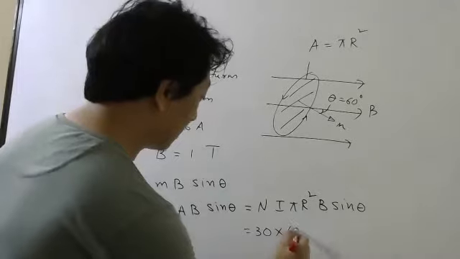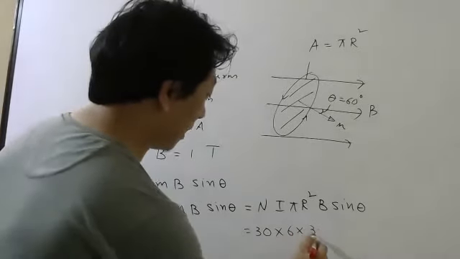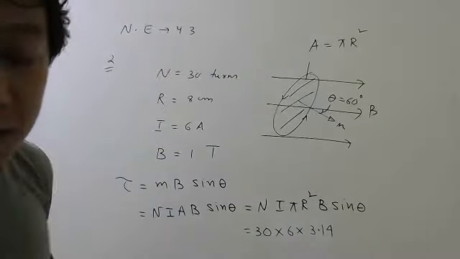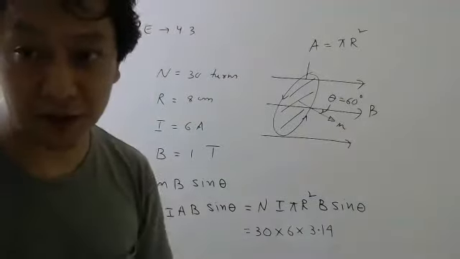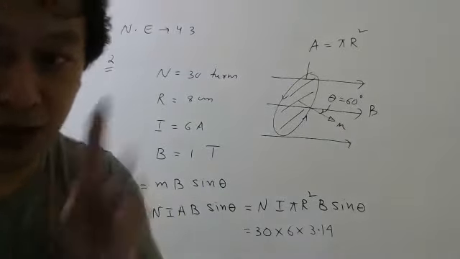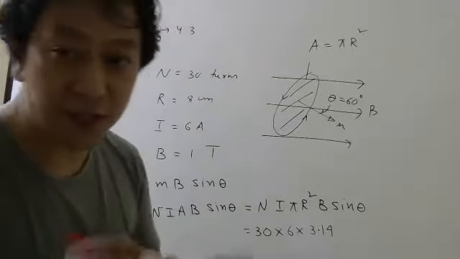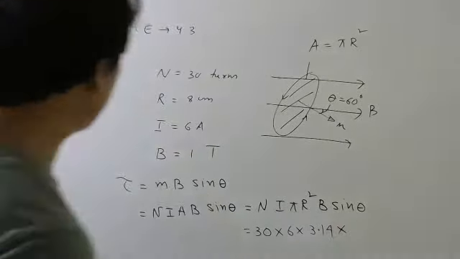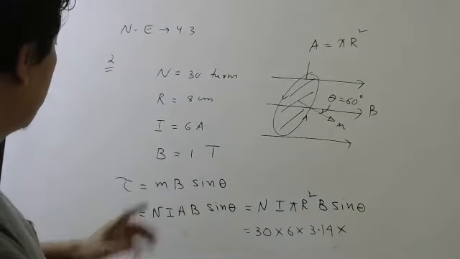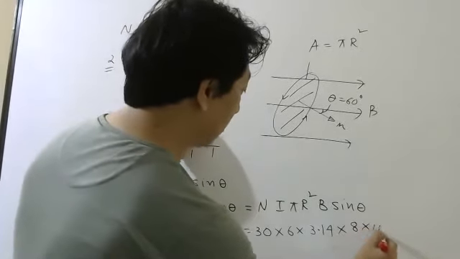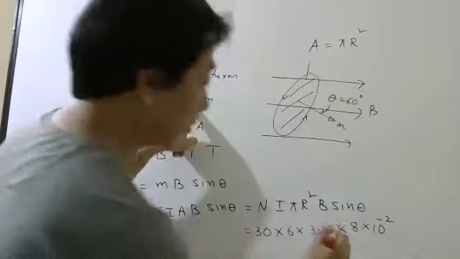Current is 6. Pi value you can write 3.14. In some entrance exam, I have seen if you take pi 22 by 7, it makes the problem easier to calculate. So try that also. Okay, don't be always in a hurry to write 3.14. Radius is, remember, what is the radius? 8 centimeters. So it will be 8 into 10 power minus 2 meter whole square.